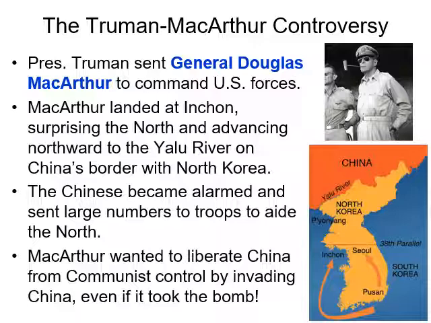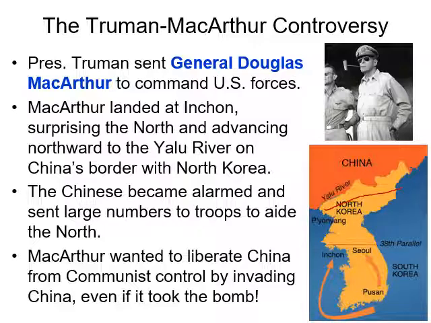And this landing surprised North Koreans, and it cut off their main forces from the north, and it reversed their entire military situation. This became the second largest seaborne invasion in history, and then MacArthur kept attacking North Korea, eventually advancing his troops to this Yalu River, which separated North Korea and China.